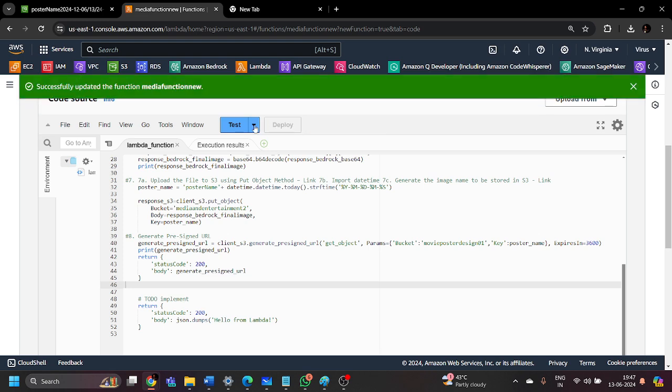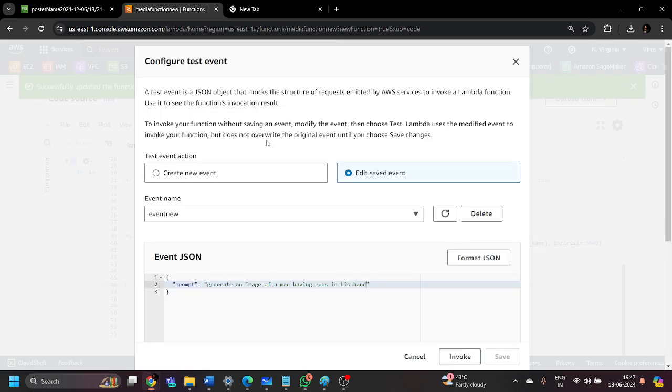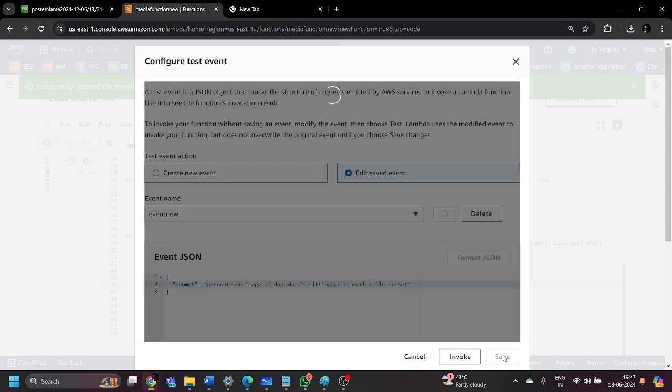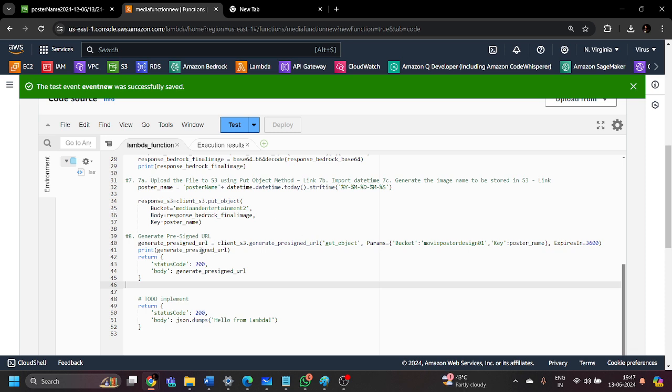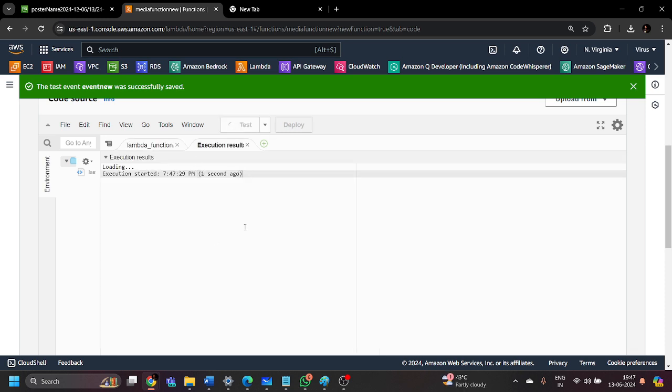And this time, let's change the desired prompt so that we can see if it is generating another image or not. This time we are going to generate an image of a dog sitting on a beach at sunset. This will be the desired output we want. Let me save this and test this event. Now the result will be executed and shown on your screen.